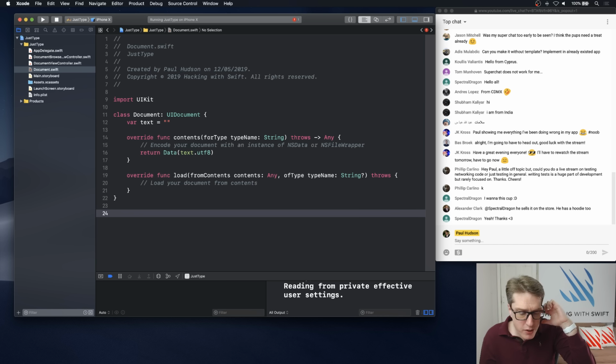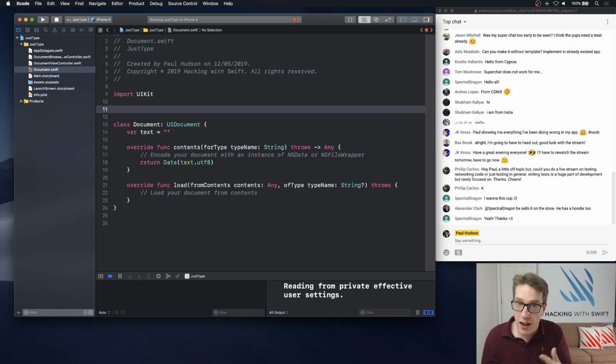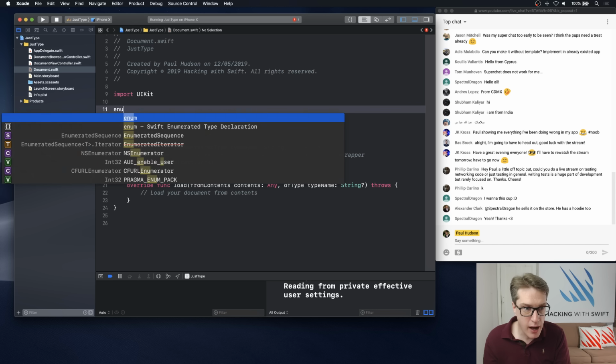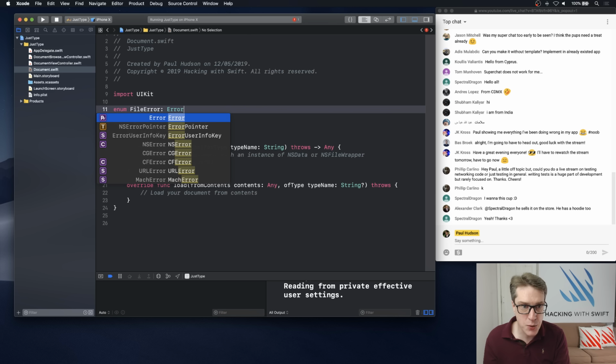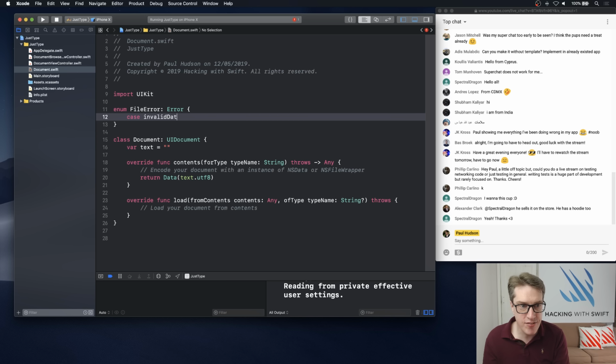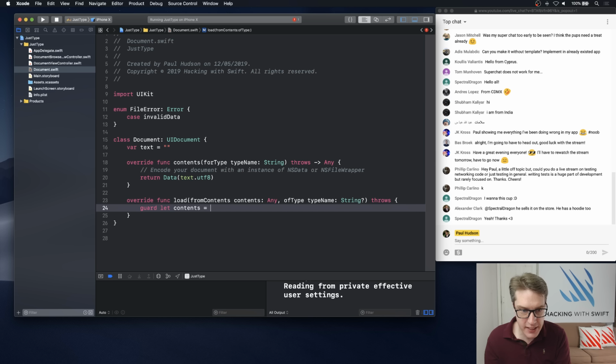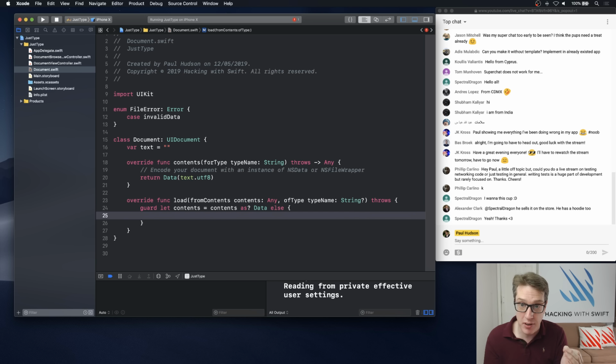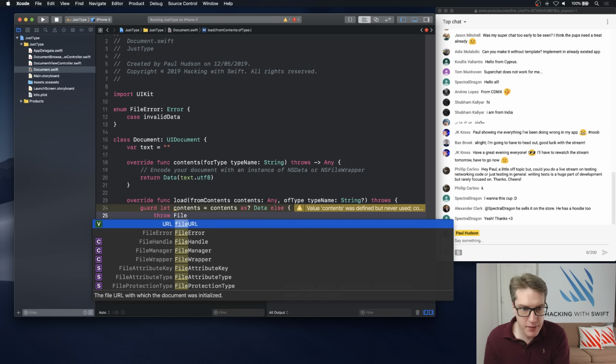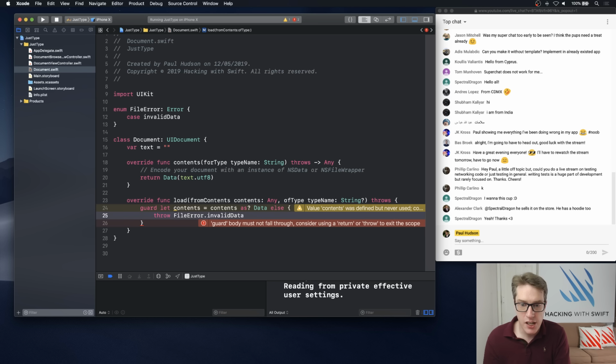So what we're going to do is start by making a new error enum. Inside the class or outside, it doesn't really matter where you put it. I'll say enum FileError is a Swift Error. It has one case, invalidData. And now in our load from contents method, the first thing we're going to do is see, did we get data or not? We'll say guard let contents = contents as? Data, else, if we did not get data for some reason, got like a directory or something else, who knows what, else throw FileError.invalidData. Just bail out immediately.